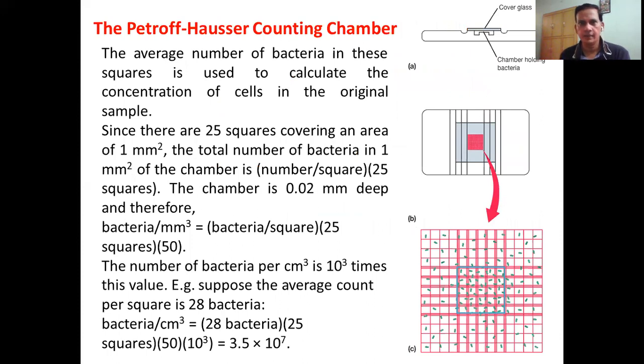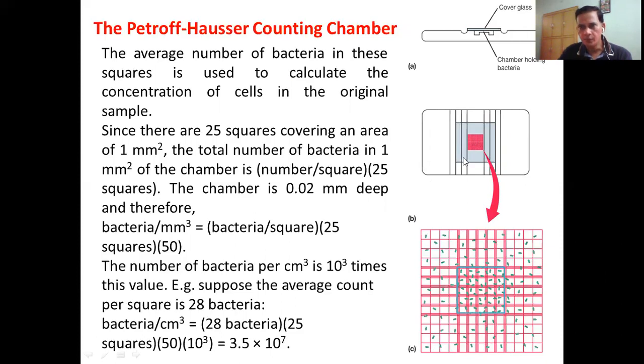Let's have a look at the Petroff-Hausser counting chamber. This is a typical representation. This is the glass slide, and this is what the chamber looks like, etched onto the surface. One puts a cover slip and then loads the sample. On this surface we have the bacteria. This is how it looks when you observe it from the top. These are the lines which are etched, and this is the cover slip.